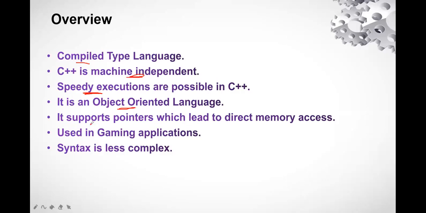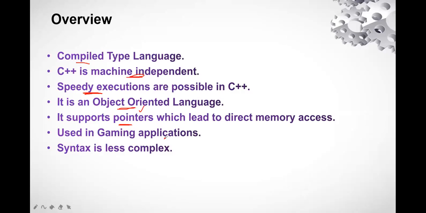Next thing, it supports pointers which lead to direct memory access. We all know what pointers are. If we want to directly access the memory, we can use pointers, because C++ supports pointers. We have already studied pointers in C also, so it is the same thing. This programming language is also used in many gaming applications, for example FIFA, if you have played.